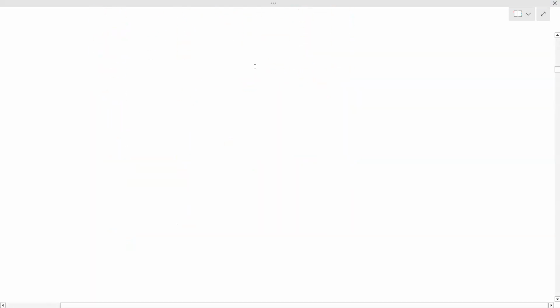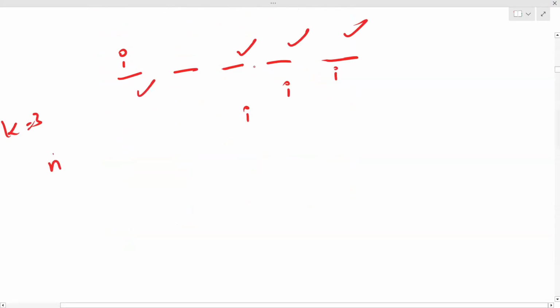If you have all these values, assume that you have all of these values. So after one operation, let's say you're starting from this place. After one operation, you'll start from this place. After two operations, you'll start from this place. After third operation, you'll start from this place. So if k is 3, you'll first print this element, then this element, then this element, and then this element. You only have to print n elements.